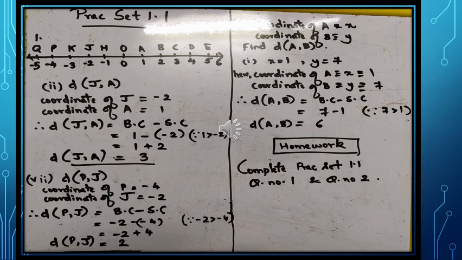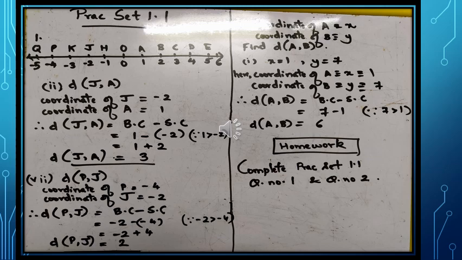Now here the coordinate of A is x and x corresponds to 1, and therefore coordinate of A will be also 1. Similarly, coordinate of B is y and y corresponds to 7. So therefore coordinate of B will be 7.